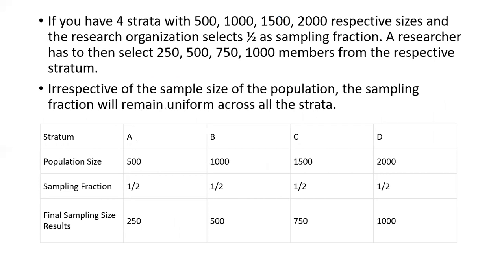So a researcher has to then select 250, because 500 divided by 2, then 500 from 1000, 750 from 1500, and 1000 from 2000, from the respective strata, because half is the sampling fraction. So irrespective of the population size, the sampling fraction will remain uniform across all the strata. So if you look at A, the population size is 500 and the sampling fraction is 1 by 2. The final sample size will be 250. The same is the case with all of them, because the fraction which we are selecting is 1 by 2.